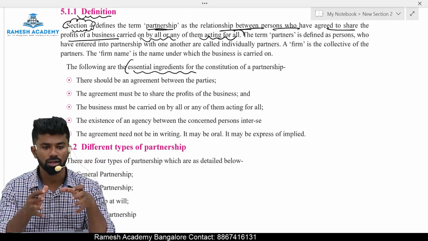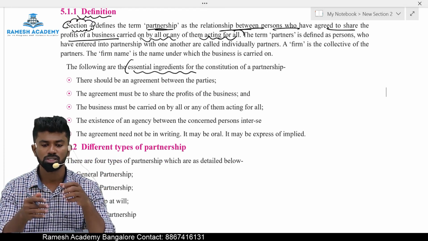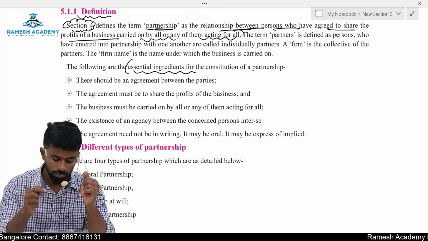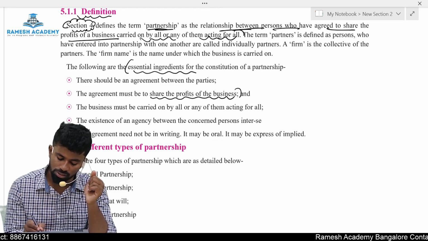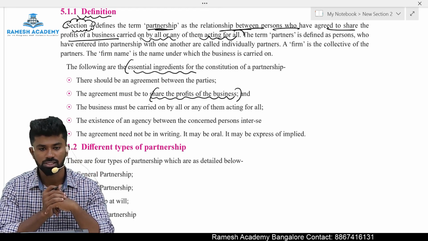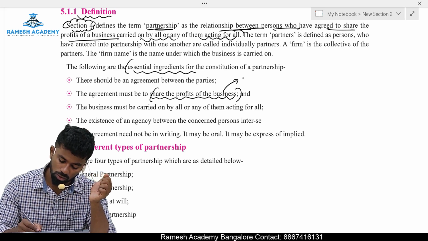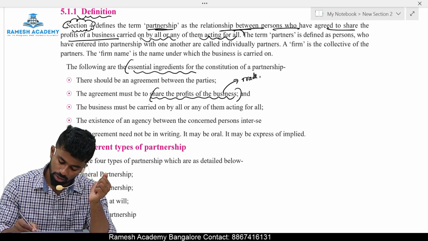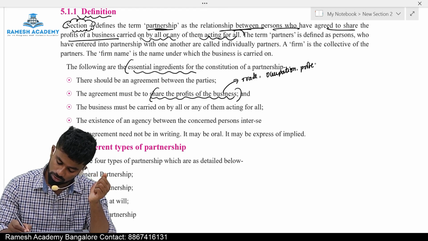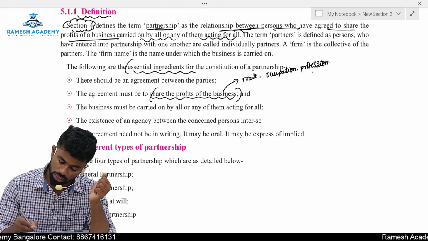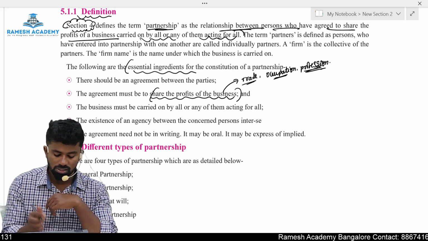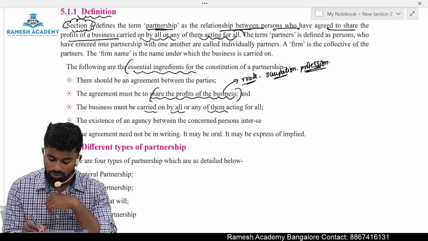So there should be an agreement between the parties. Parties means two or more persons, maximum 50. The agreement must be to share the profits made by the business. Business includes trade, occupation as well as profession. Next, the business must be carried on by all or any one of them acting for all.